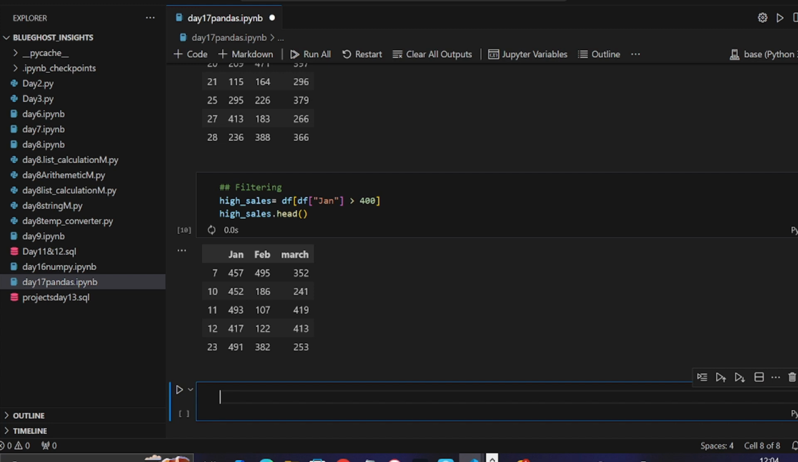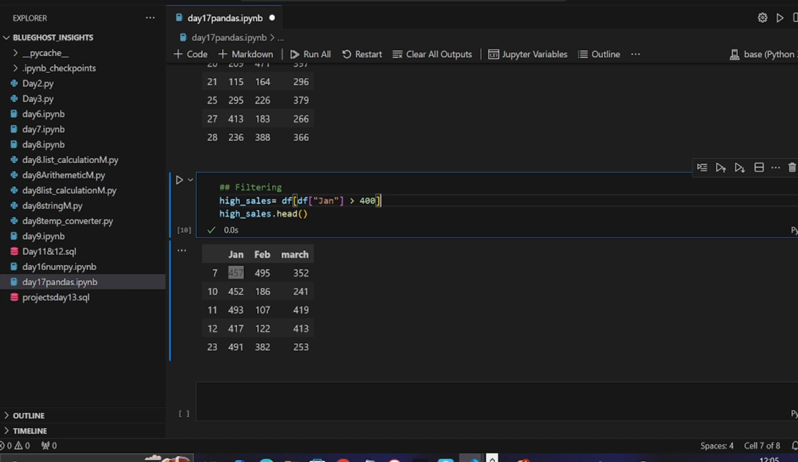like this, it gives us the first 5. Can you see it brings out only those index values that hold above 400? We only specified January, so it's only January we're looking at. You can see January on the 7th it made 457, the 10th day like that. So can you see how we filter data?